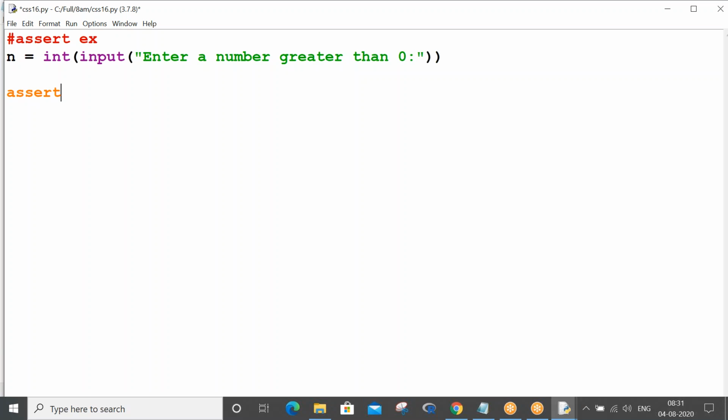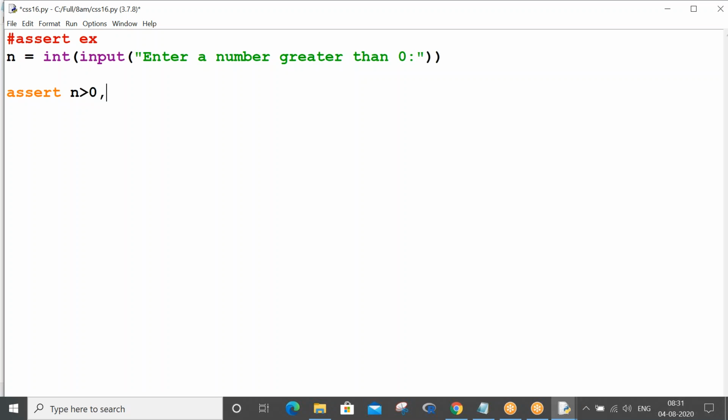Now, how do we use the assert statement? You see, assert in orange color means it is a reserved word in Python. So the assert condition is what? n greater than 0. Usually we write a colon after the condition, in all the statements you have seen till now.